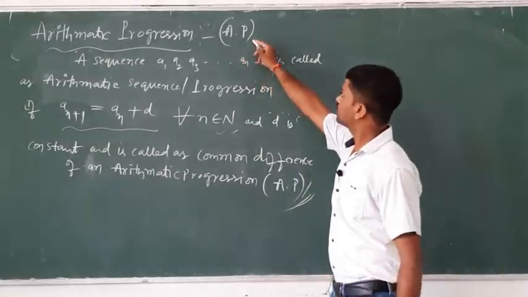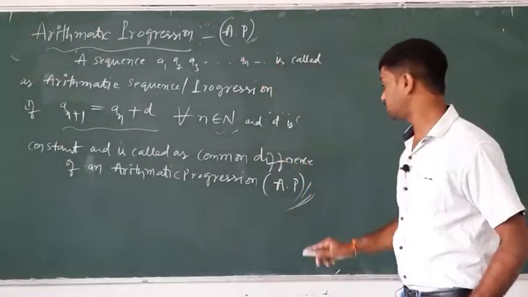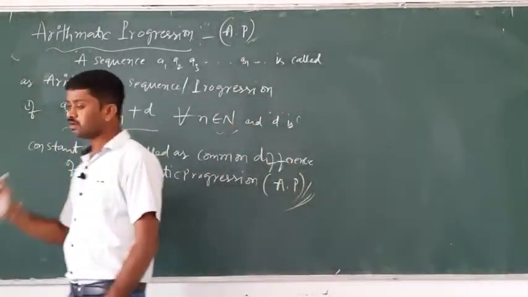An arithmetic progression can be abbreviated as AP.